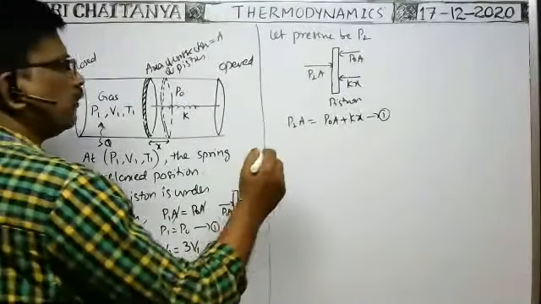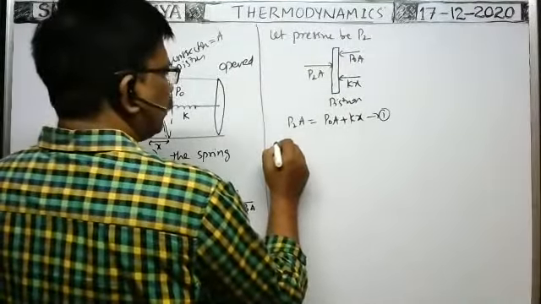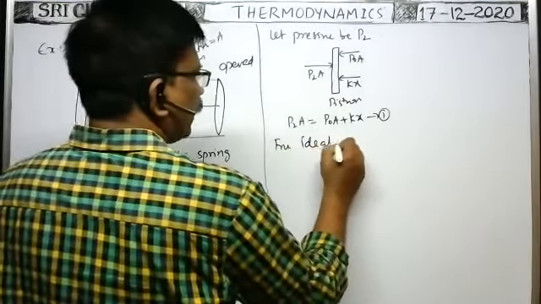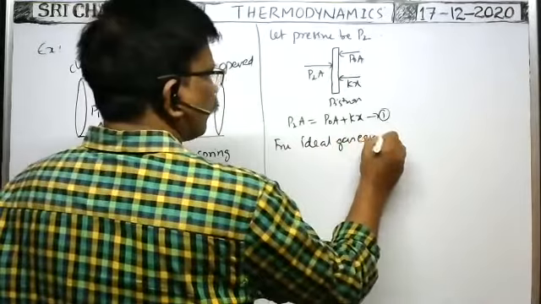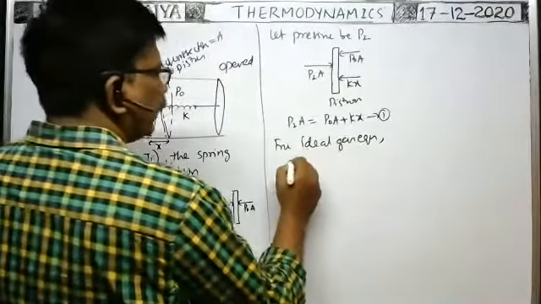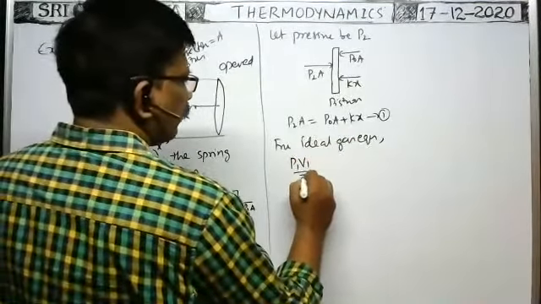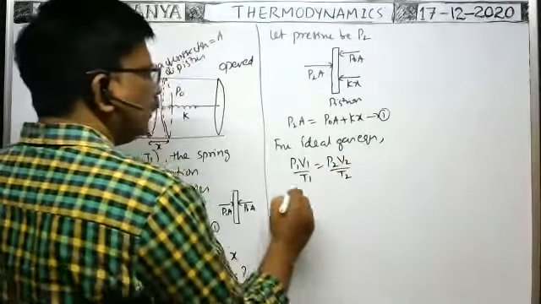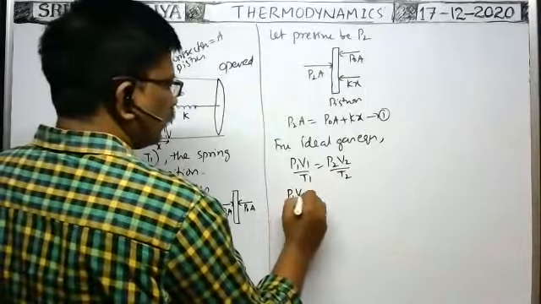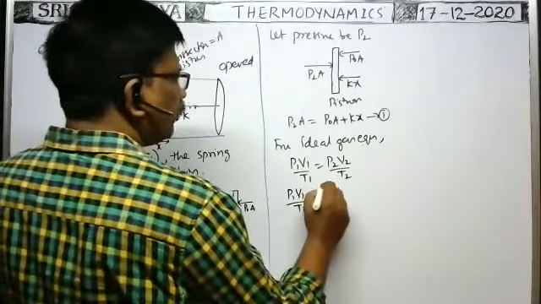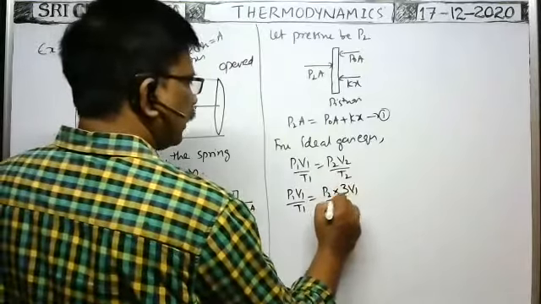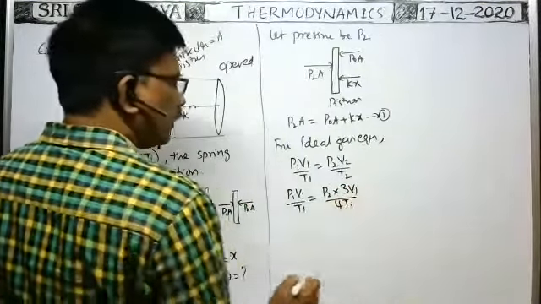What about the P2 value? In order to find P2 from the ideal gas equation, P1V1 by T1 is equal to P2V2 by T2. P1V1 by T1 you keep like this only. P2 we have to calculate. V2 means 3V1, T2 means 4T1, it is given.